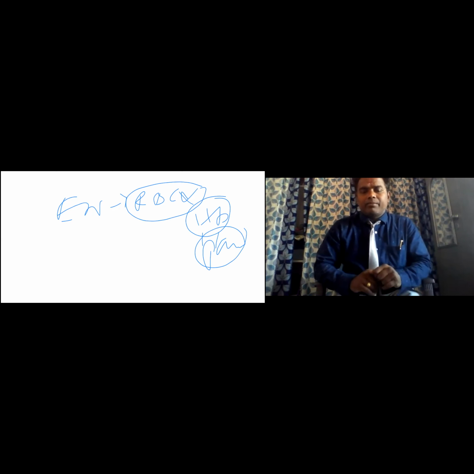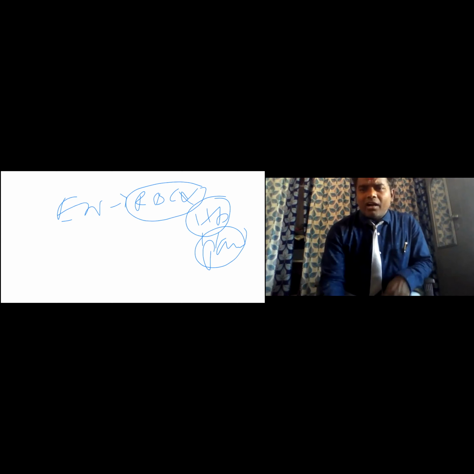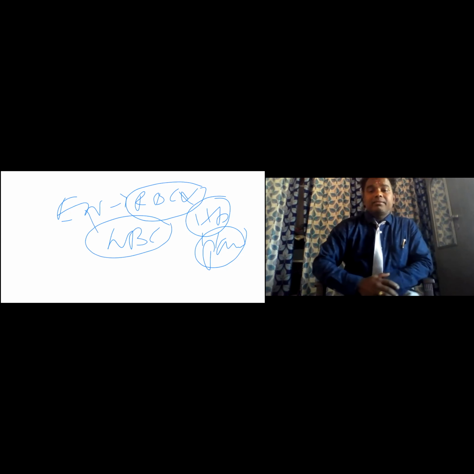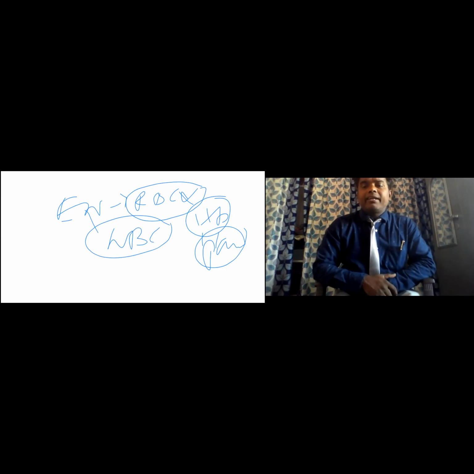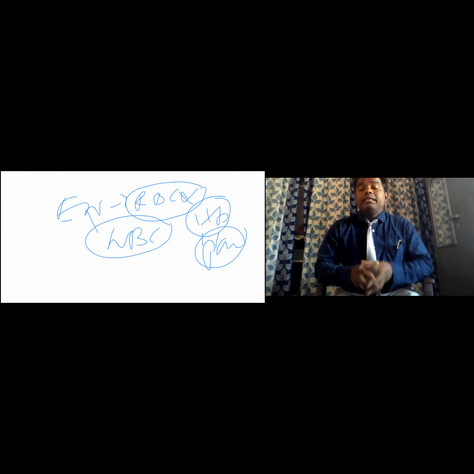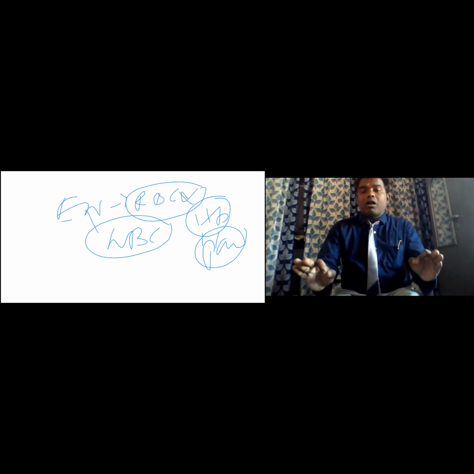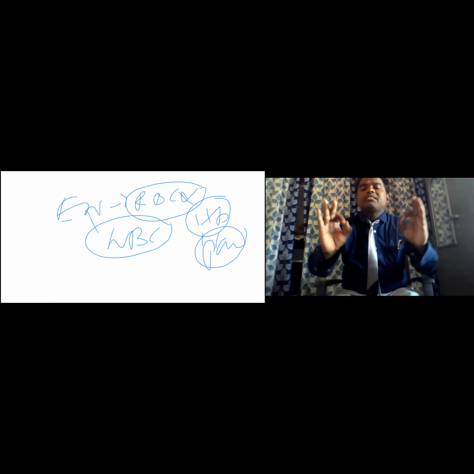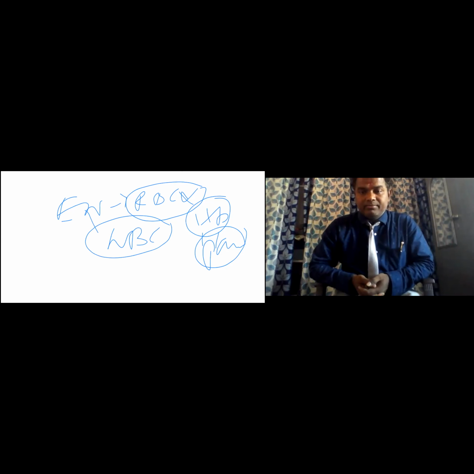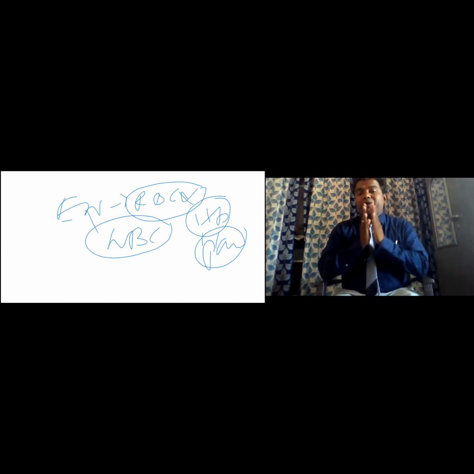In earthworm RBC is not there, but WBC is there. The white blood corpuscle cells are there. These WBC cells kill the microorganisms. This is a very important thing. Remember one thing.